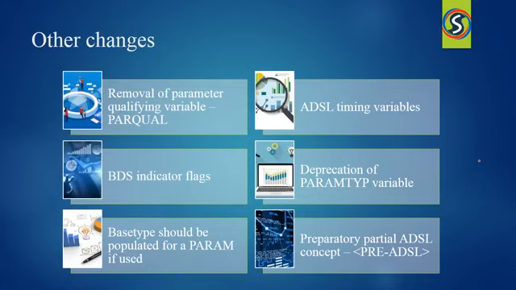There is also a change made in the parameter type variable, and it has been criticized whether it should be used or not. So as promised in the ADaM IG version 1.1, the parameter type has been deprecated in the ADaM IG version 1.2. The ADaM sub-team felt that there was a considerable amount of confusion regarding the differences between DTYPE and PARAMTYP.